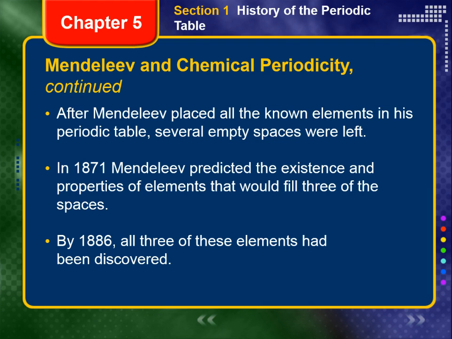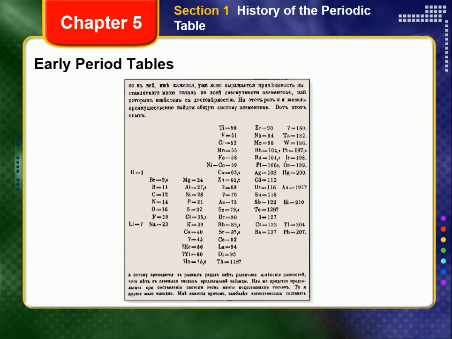His first periodic table, as shown here and in figure 5-2, was published in 1869. Note that Mendeleev placed iodine, I, which has an atomic mass of 127, after tellurium, which has an atomic mass of 128.